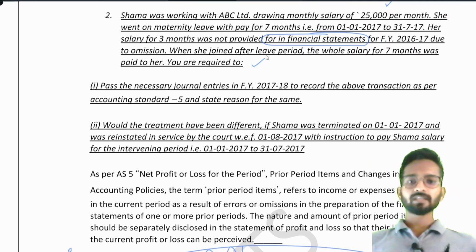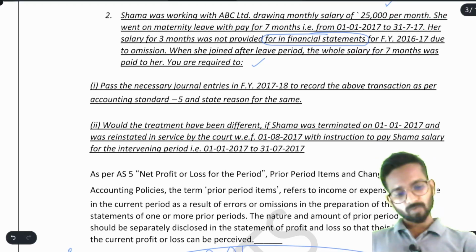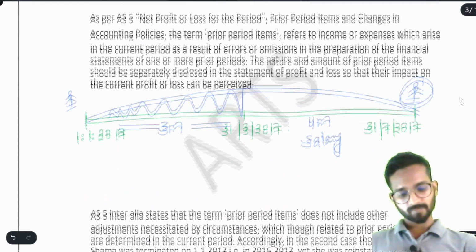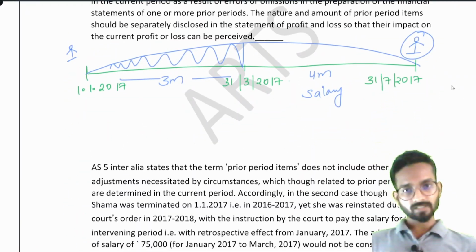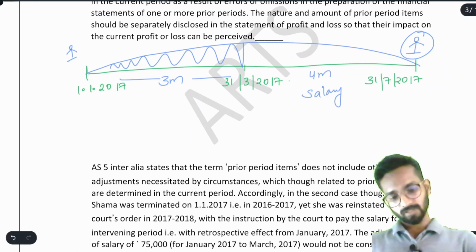They are just saying that 3 months are gone in the previous year. So forget about that year. In current year, it has been only 4 months. So we will write that 4 months salary. So what is the error they are doing? See, they have to record both the things. So the journal entry for that will be, look very carefully, we are in this period.